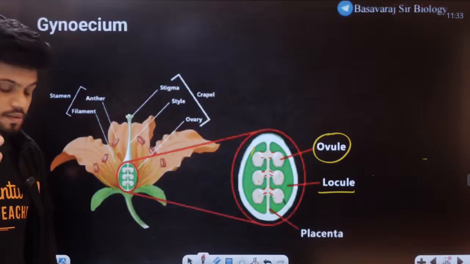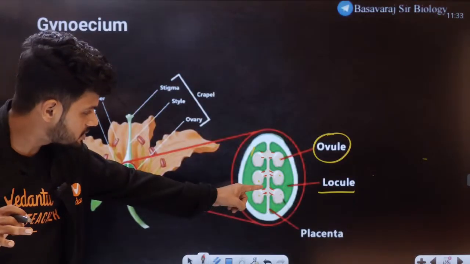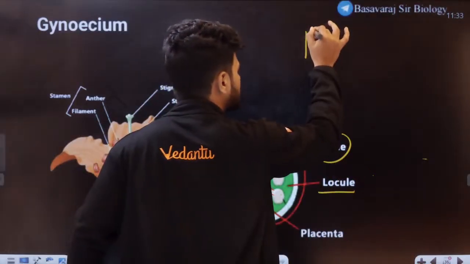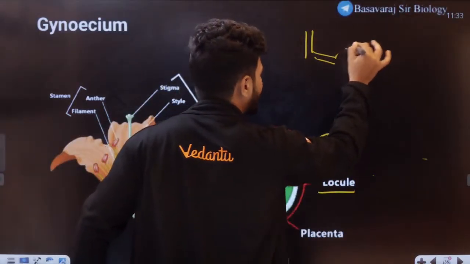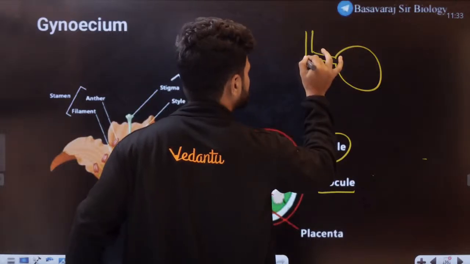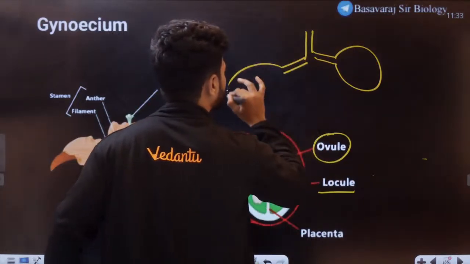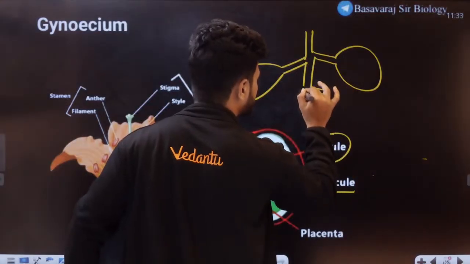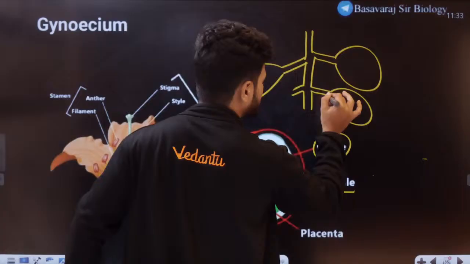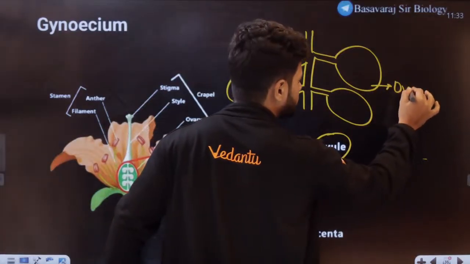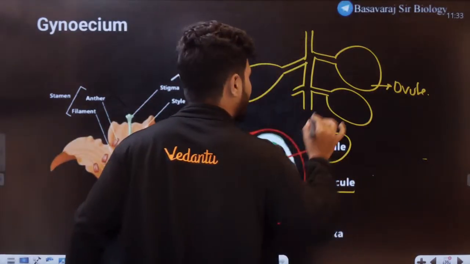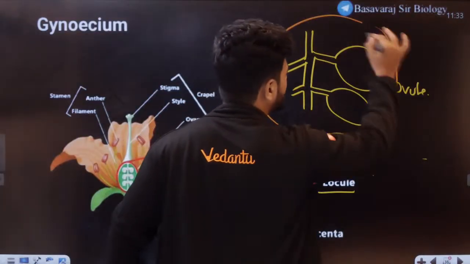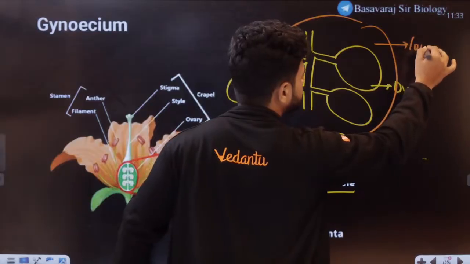Now students, this is the stalk. Let me draw it for you one more time. Let's say this is the placenta, and there is a stalk like this, and we have an ovule here. Let's take one more stalk, and we have an ovule here. This ovule is present in a chamber, and the chamber is called the locule.